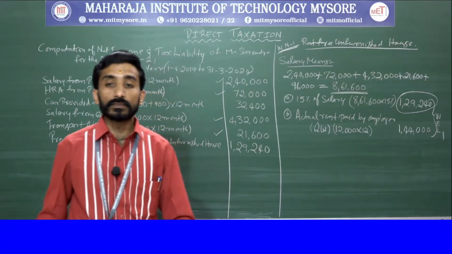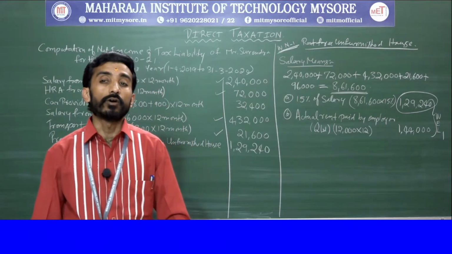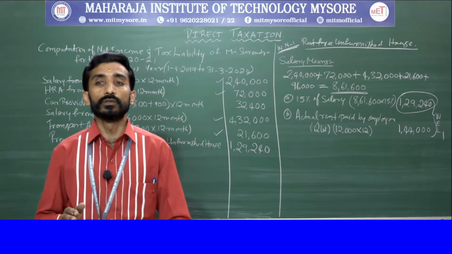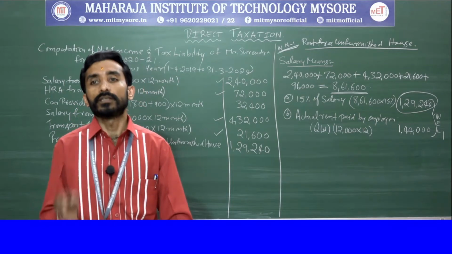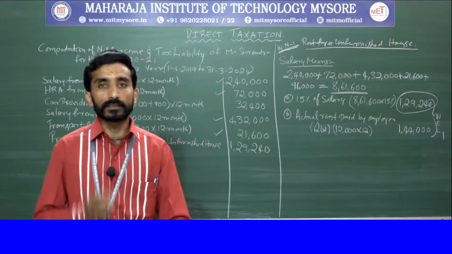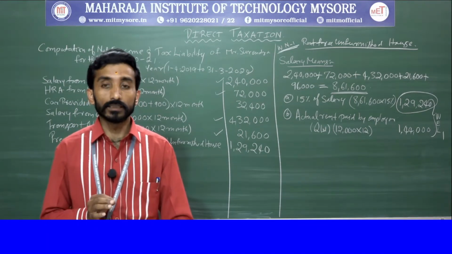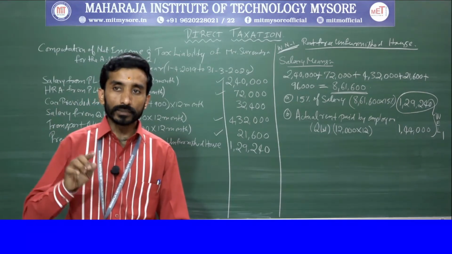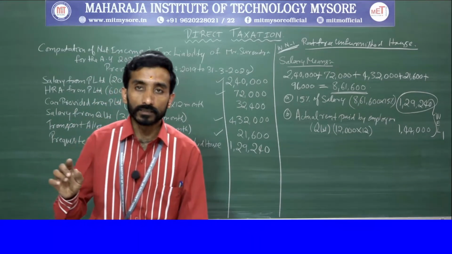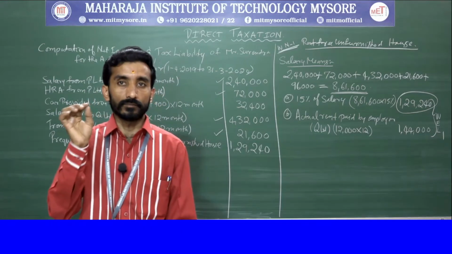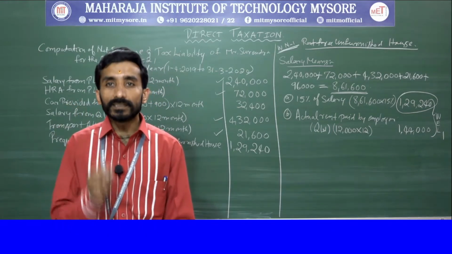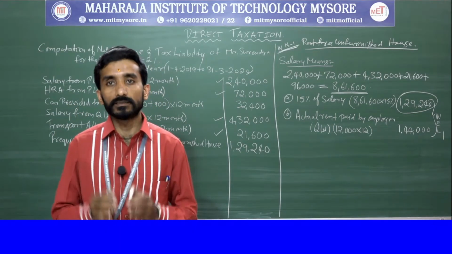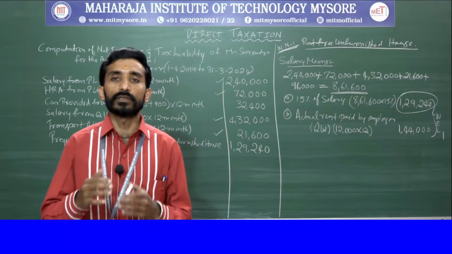Clear? Afterwards, there is also a contribution with respect to recognized provident fund as well as interest in the problem. The contribution paid by P Limited as well as Q Limited towards recognized provident fund is 10%, which is not exceeding 12%, the limit given by the income tax authority.